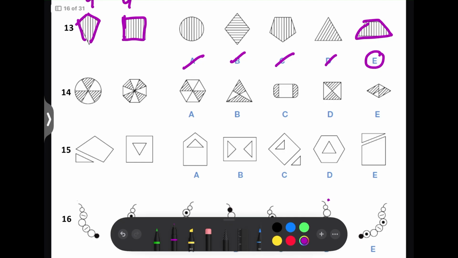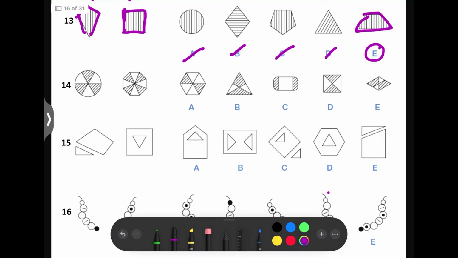Next question. Here, as you can see, the sections of the shape, how it's broken up, they're all equally sized. So like this is the same size as this, and this, and this, and this, and same in the other shape. So that means we can rule out any of them that are not broken up equally, like B and C and E. And then also, as you can see, there's equal numbers of striped and unstriped.